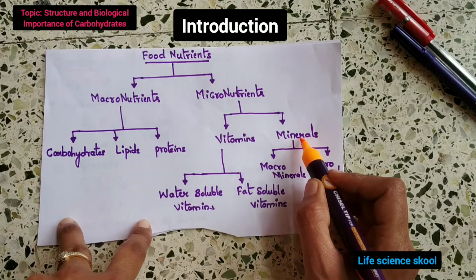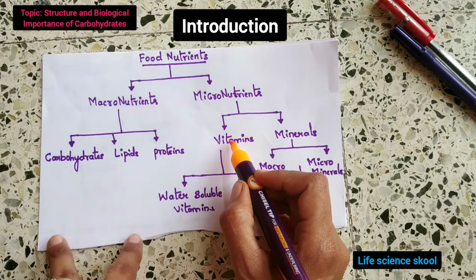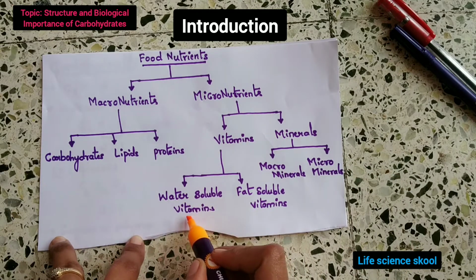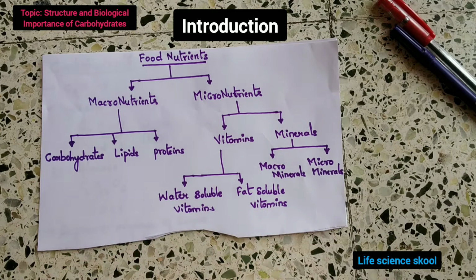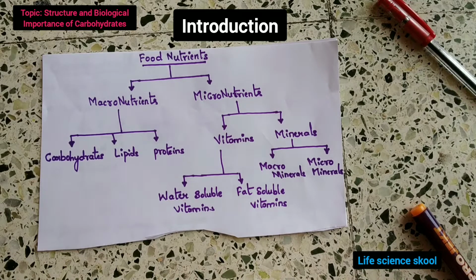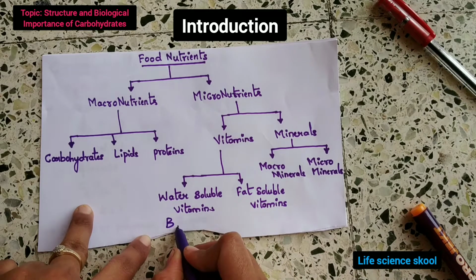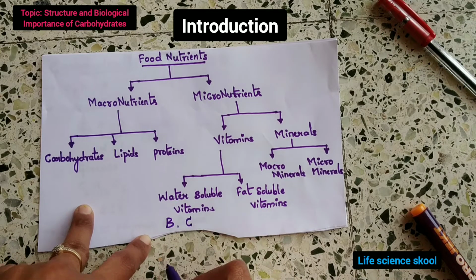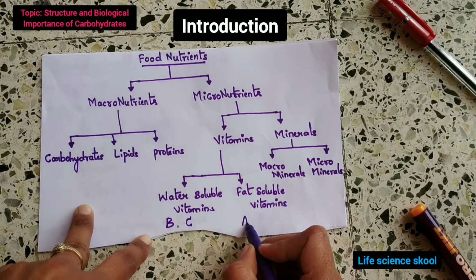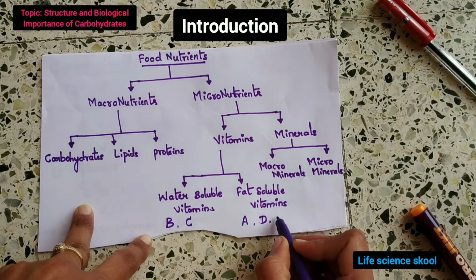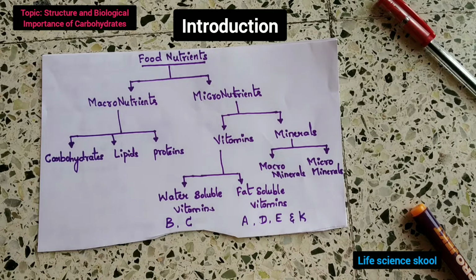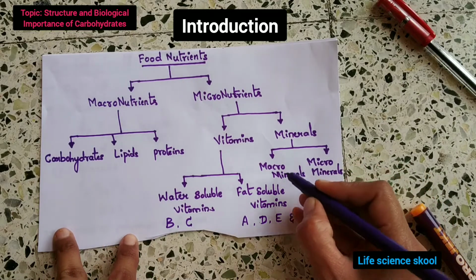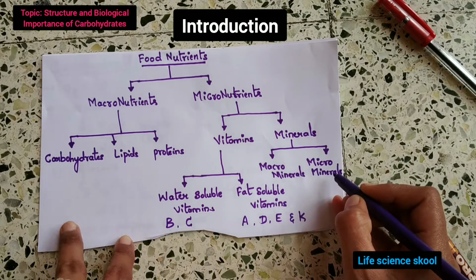vitamins and minerals. Again, vitamins are divided into water soluble vitamins and fat soluble vitamins. Here the water soluble vitamins are B and C vitamins, and fat soluble vitamins are A, D, E, and K. And minerals are again divided into macro minerals and micro minerals.